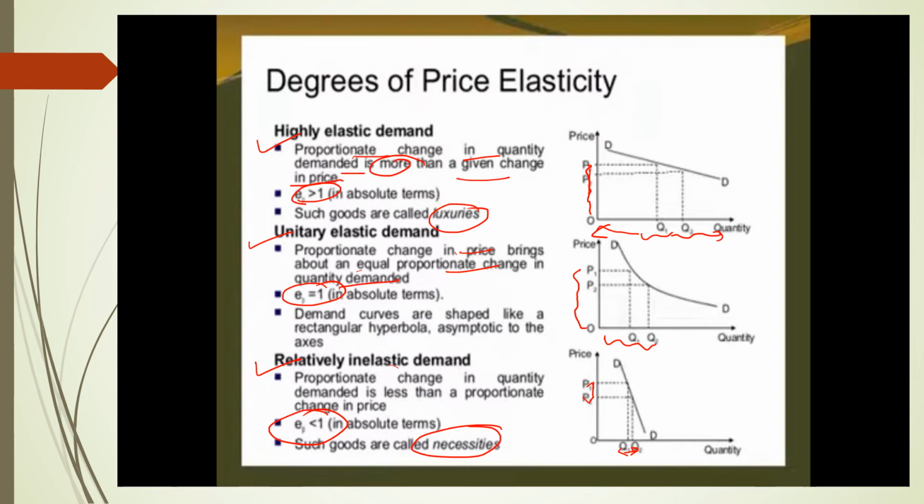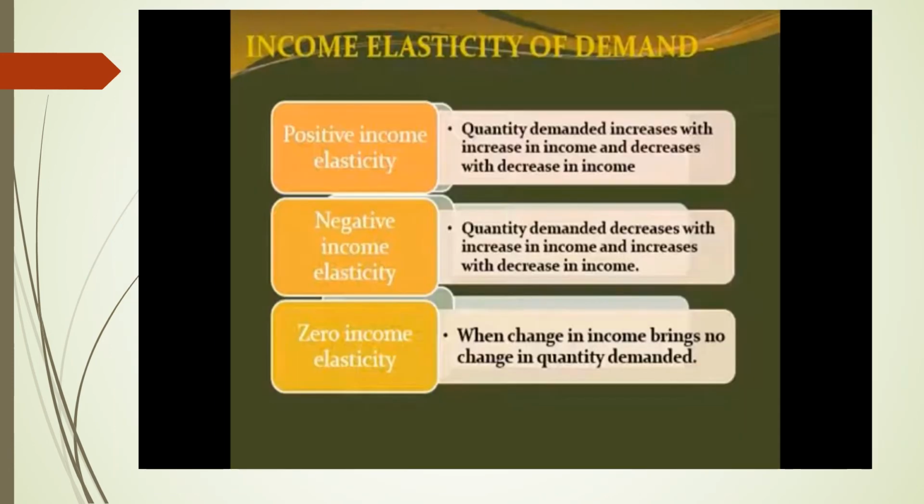Okay, now next we move on to the income elasticity of demand. So here we have the positive income elasticity, the negative income elasticity, and the zero income elasticity. Now what is positive income elasticity? Here the quantity demanded increases with an increase in income and decreases with a decrease in income.